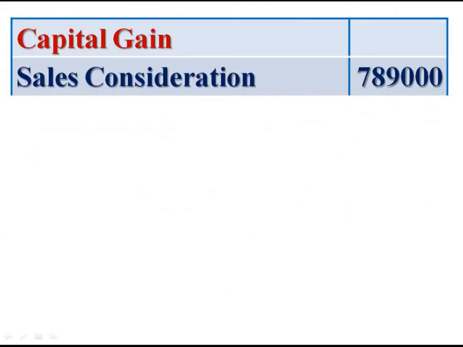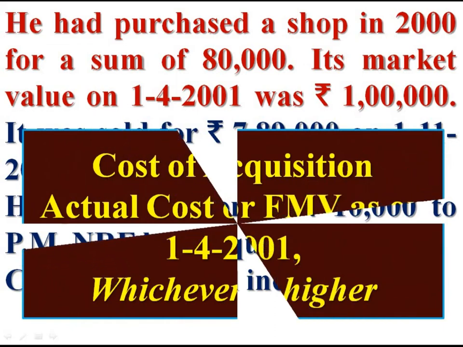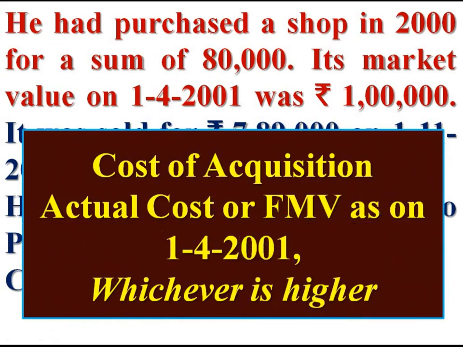Computation of capital gain, sale consideration 7,89,000. We have to deduct indexed cost of acquisition. The shop was purchased before 1st April 2001 for rupees 80,000. If an asset was purchased before 1st April 2001, as per law, for the computation of cost of acquisition, we have to compare the actual cost with the fair market value as on 1st April 2001. Whichever is higher is the cost of acquisition.